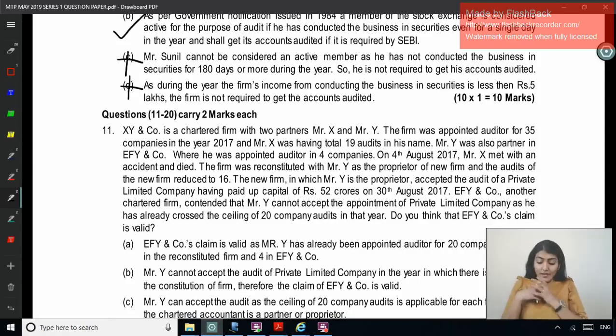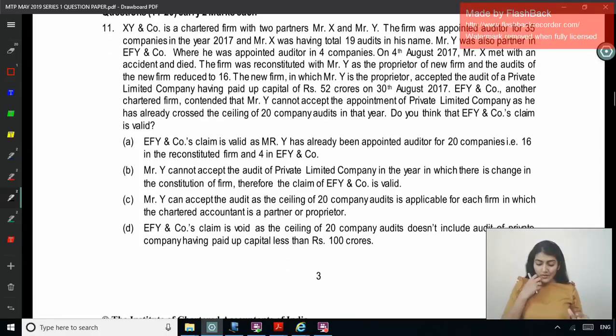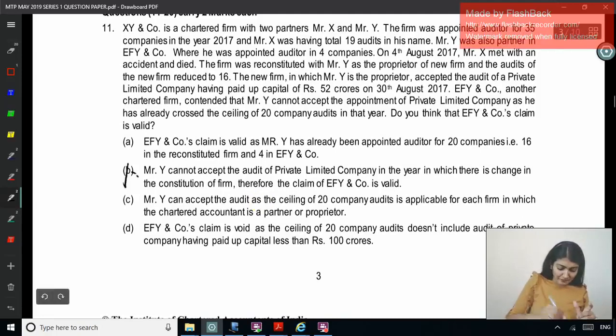No. EFY and company, another CA, contended that Y cannot accept the audit as he has already crossed the ceiling of 20 company audits in that year. Do you think that EFY and company's claim is valid? It's valid as he has already been appointed as an auditor for 16 in the reconstituted firm and 4 in EFY. Y cannot accept the audit in the year in which there is a change in the constitution of the firm. What are you saying?